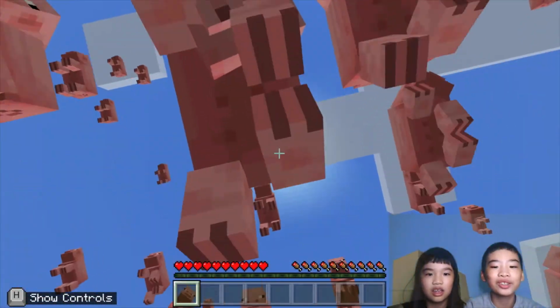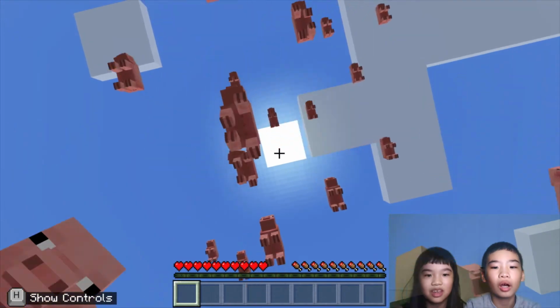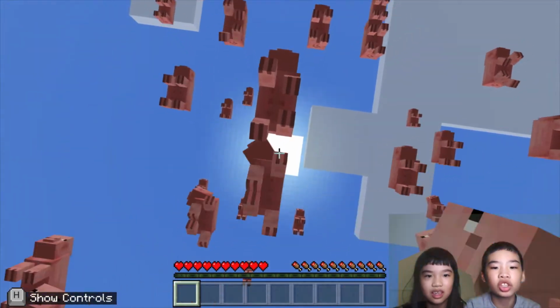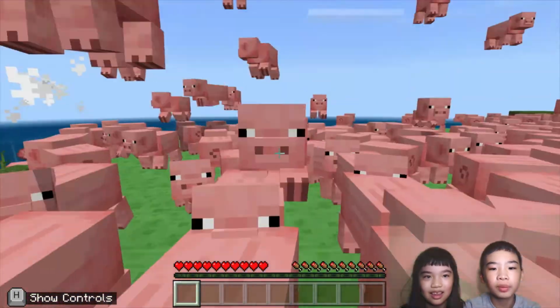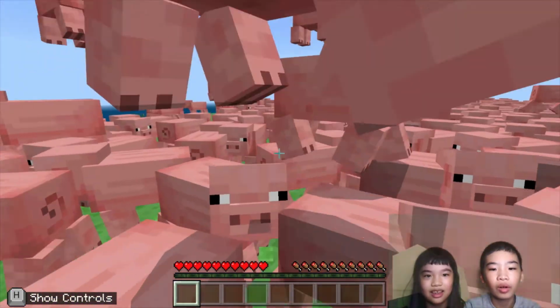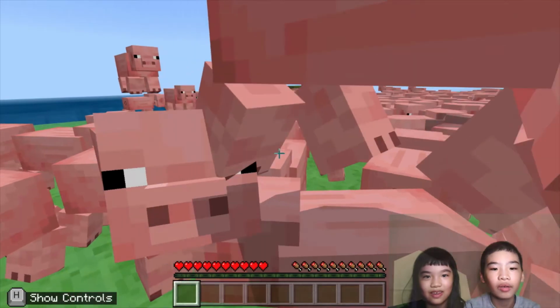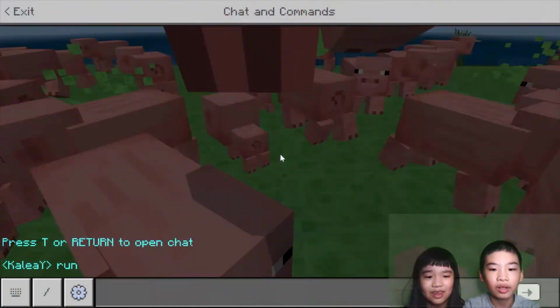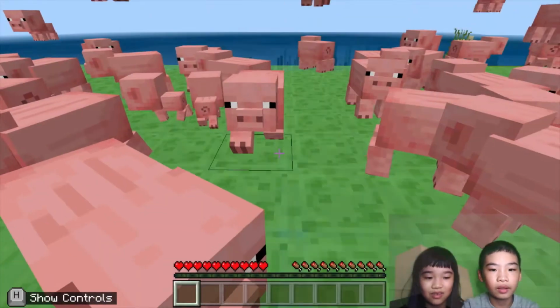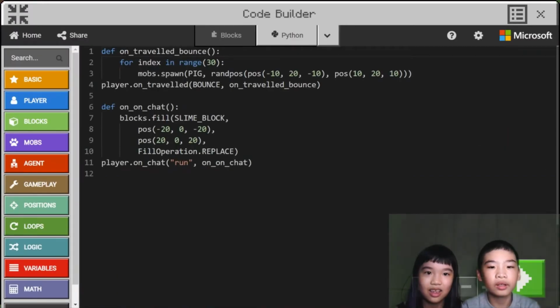And the pigs are still spawning. A lot of pigs are dying. Wow, how are they still spawning? They're all stuck. I think I know what to do now. Too many pigs. We need to go to the coding. I've got to go back to the blocks.